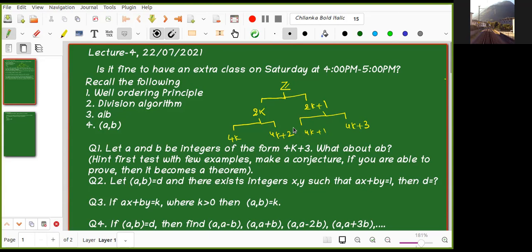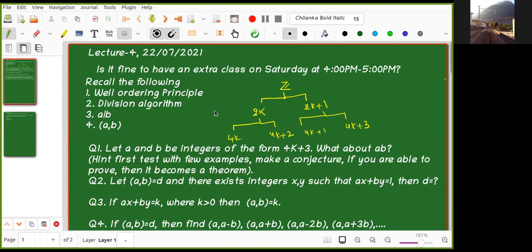Sir, I'm just thinking one. See, 2k product, 6 is of the form 2k. Yes, all even numbers. So 6 is of the form 2k, but is 6 of the form 4k? No, obviously not. But it is of the form 4k plus 2. Yes, sir. So what I was thinking, why do we have to select 2k? We can divide into 4k and 4k plus 2. That is clear. That is an interesting thing.